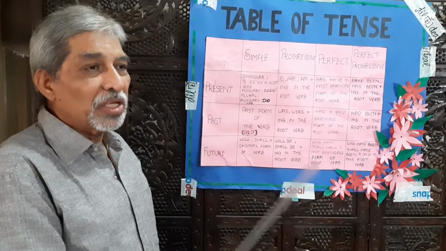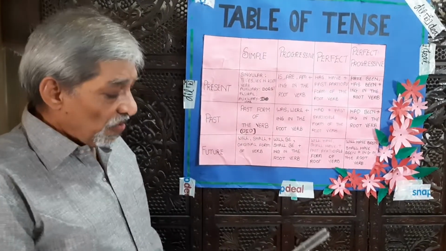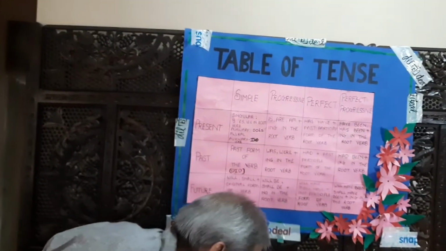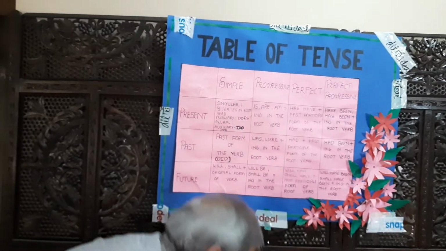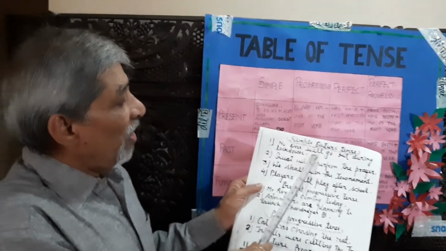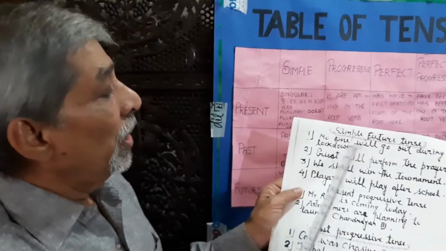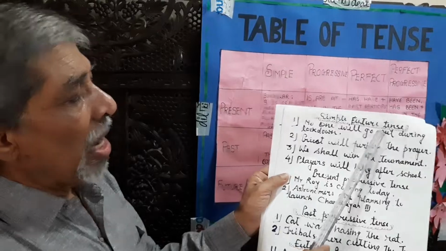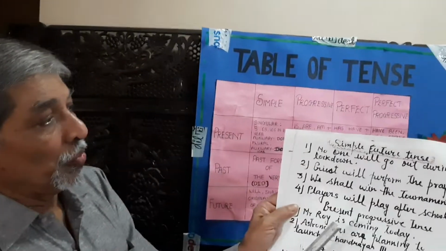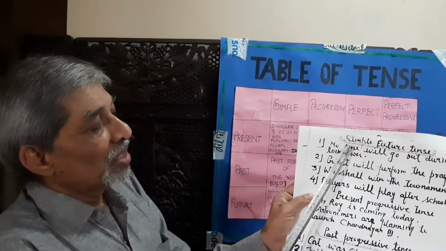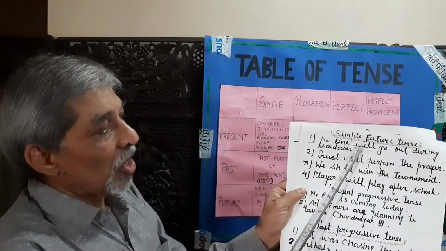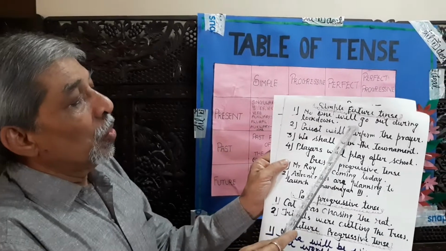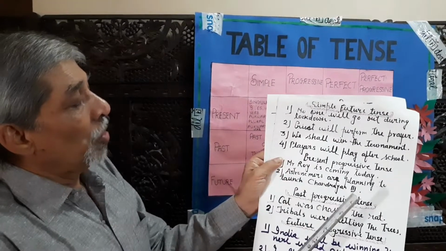Let us make some sentences. First, examples which are written over here. No one will go out during lockdown. So, no one is the subject, will is the auxiliary verb, go.